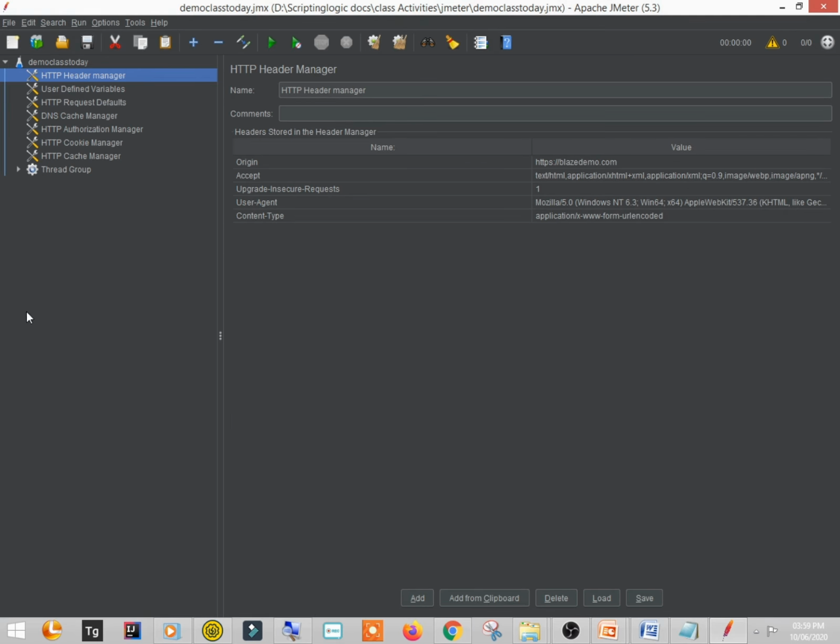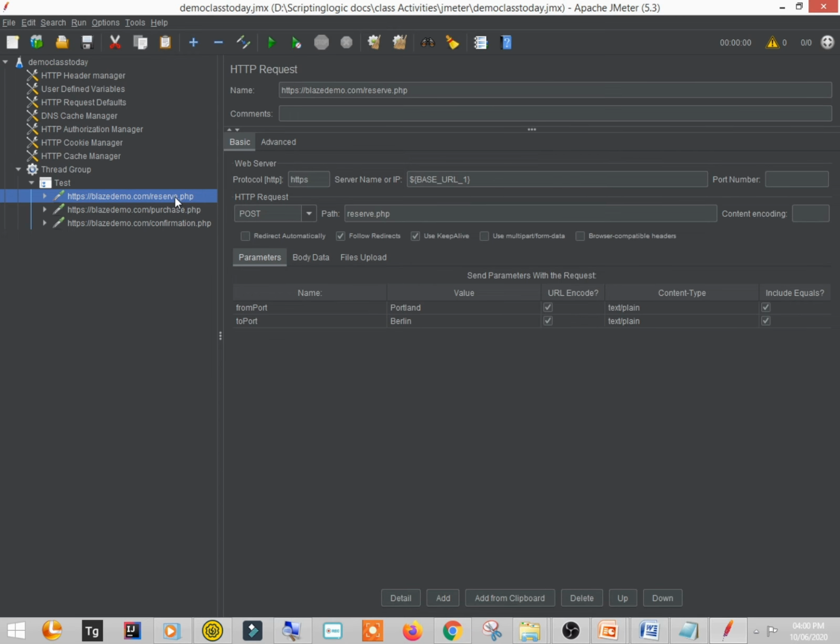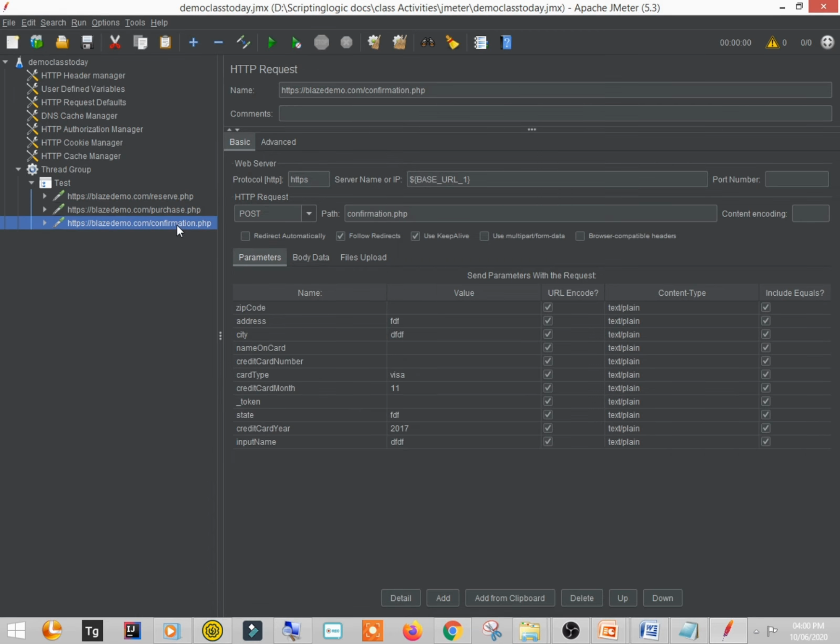Okay, so here the test is opened and here you can see these tests. These are the steps that we have done. We were on the reservation page, then we were on the purchase page, and after clicking on the submit button we got this confirmation page, right? Here there are so many things. Don't worry about them right now.